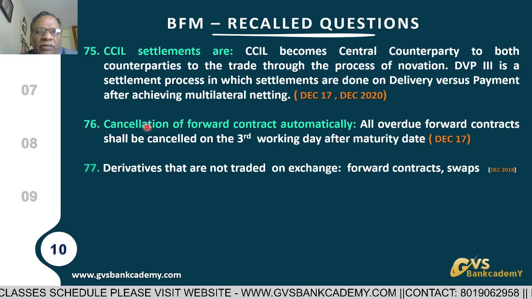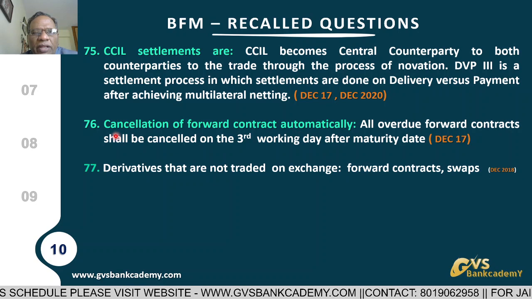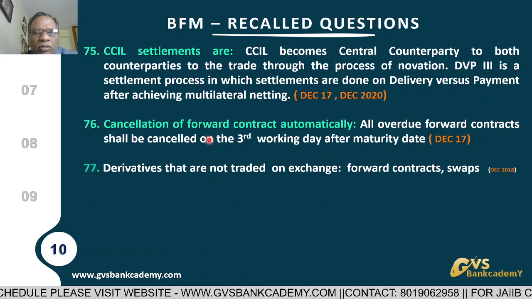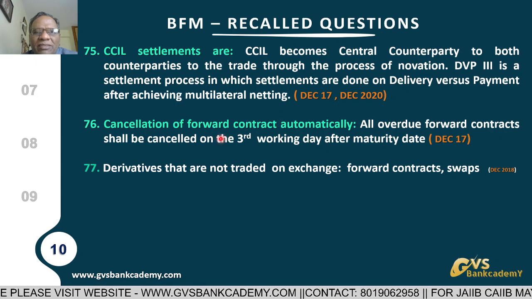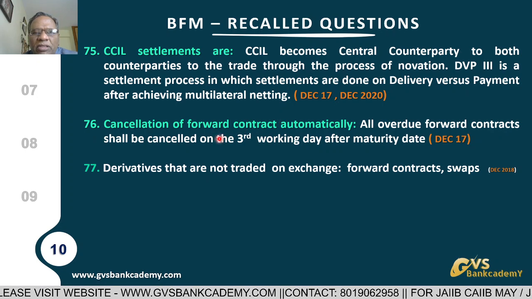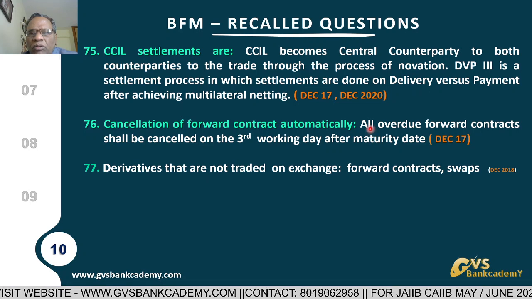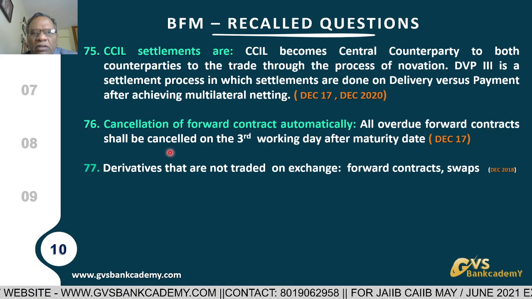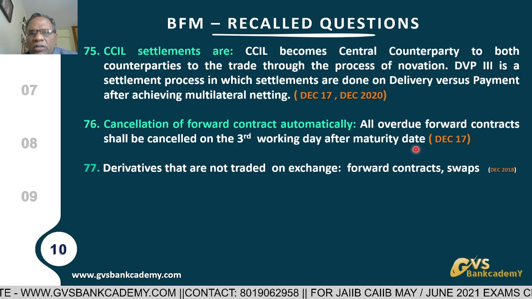Now, question number 76. Cancellation of forward contract automatically. When a contract was booked by the party and it has expired, the due date is over, and the party is not coming forward to cancel the contract, banks will cancel all overdue forward contracts on the third working day after the maturity date.